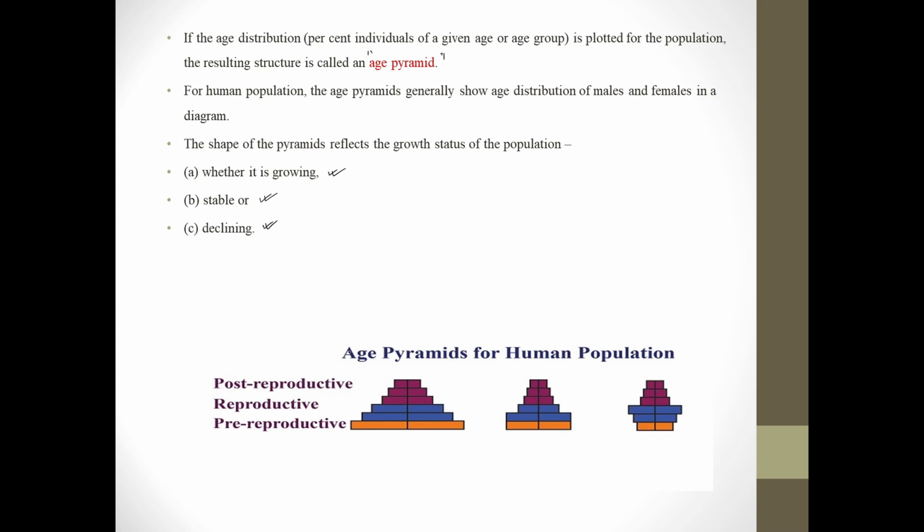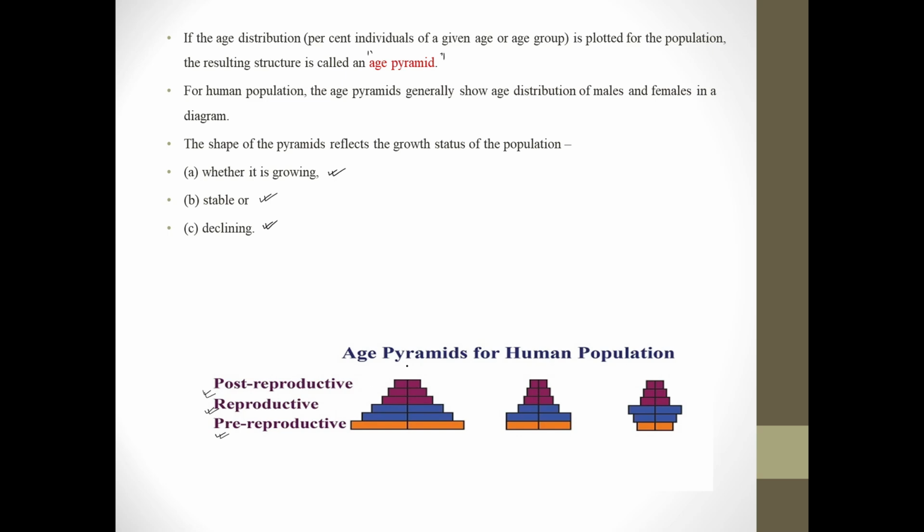So here we can see the three different pyramids of age distribution of male and female, right? So here different colors are coded with the different sections of the population, that is pre-reproductive, reproductive and post-reproductive.